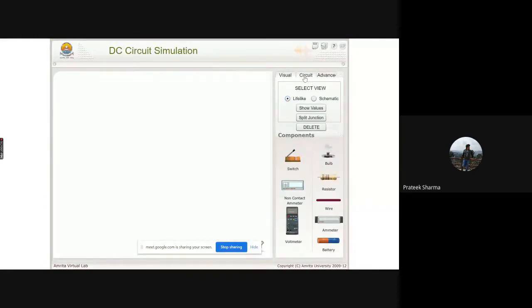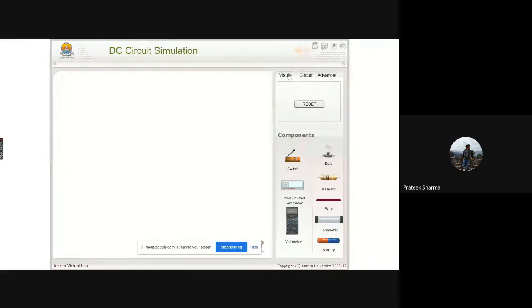Next option is the circuit one. In the circuit, there's an option of reset. So if you are making a particular circuit, and if you are stuck somewhere and want to start again from scratch, you can simply click on the reset part.